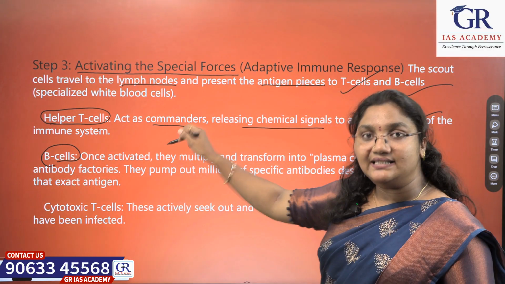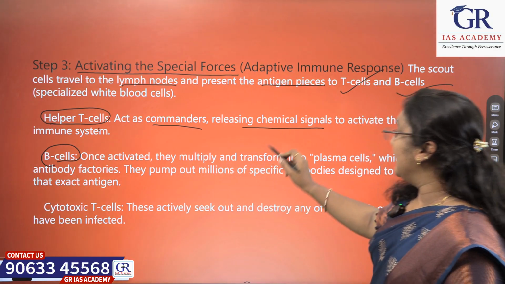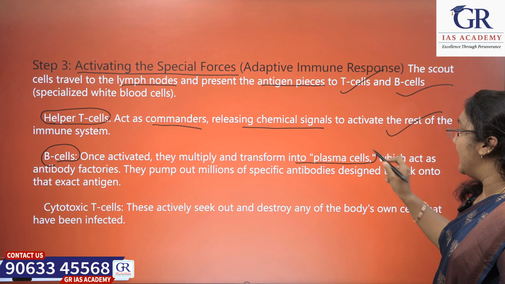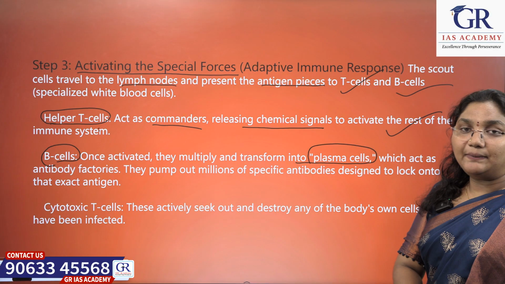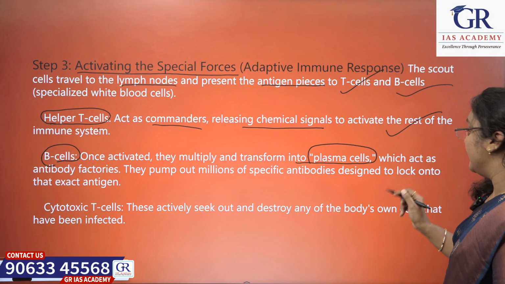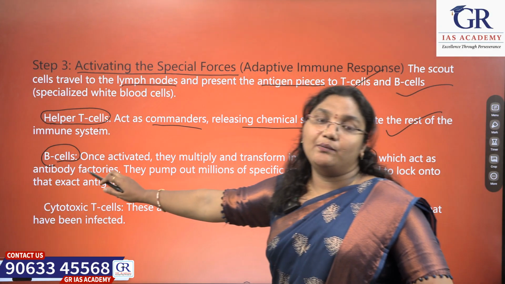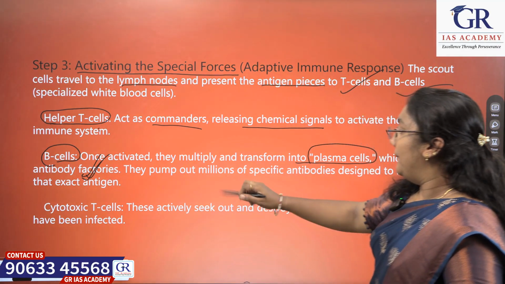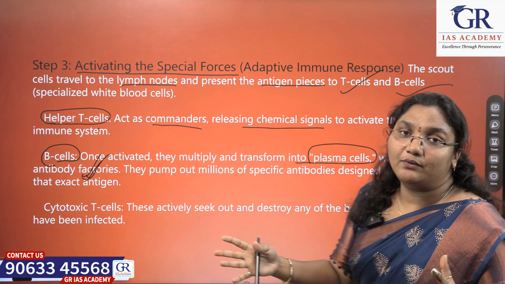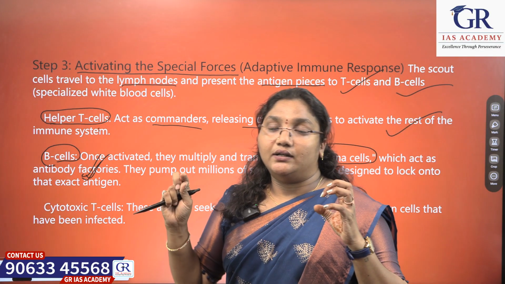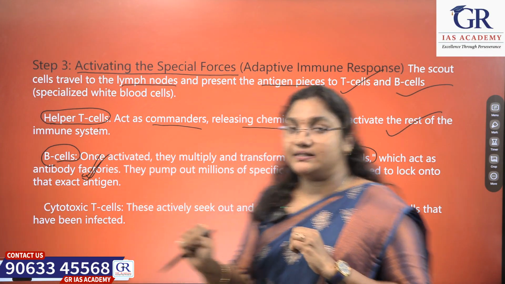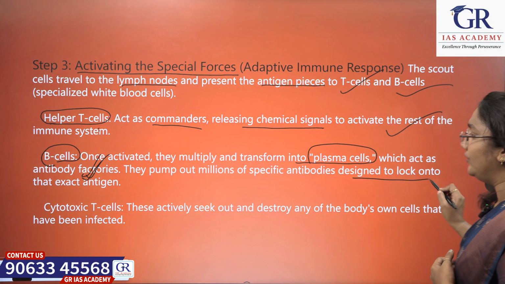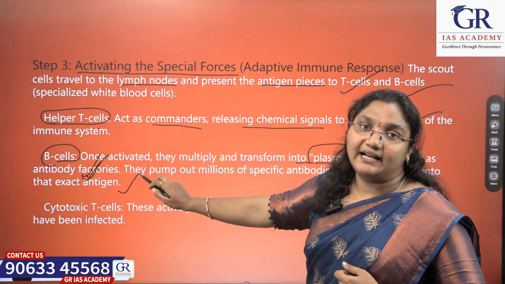Next, what do B cells do? B cells, once they are activated, multiply and transform into plasma cells, which act as antibody factories. They pump out millions of specific antibodies which are ready to fight the antigens, designed to lock onto that exact antigen.